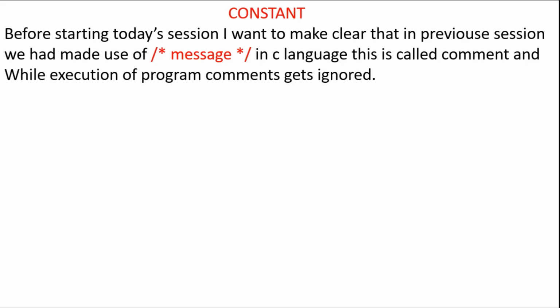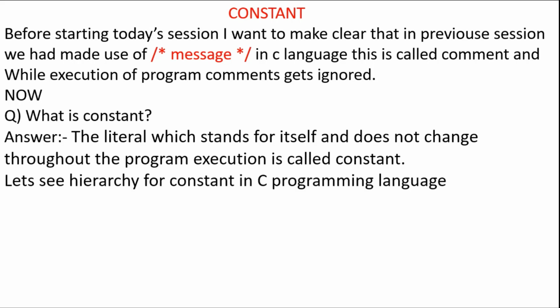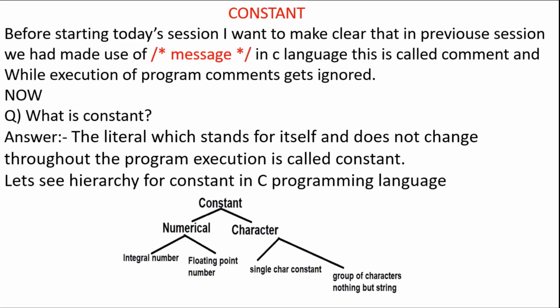Now let's move on. What is constant? The literal which stands for itself, or the value which stands for itself and does not change throughout the program execution, is called constant. Let's see the hierarchy of constant in C programming language.